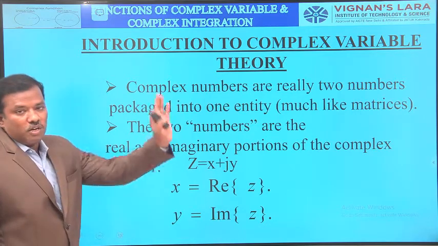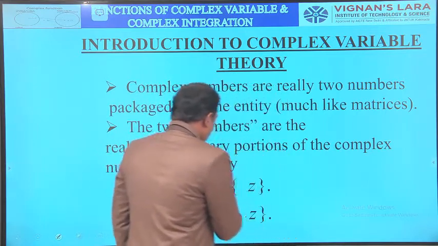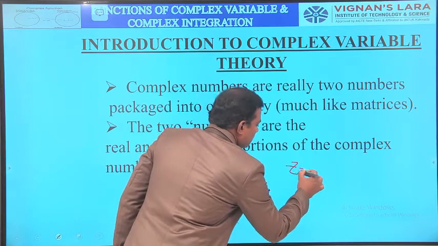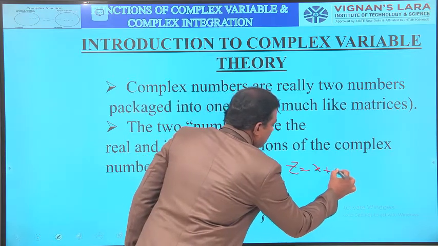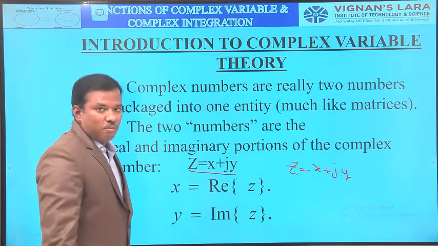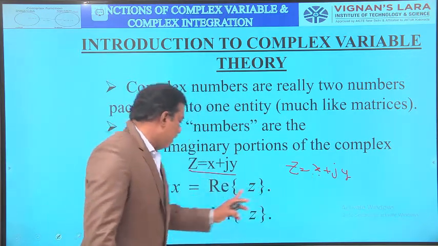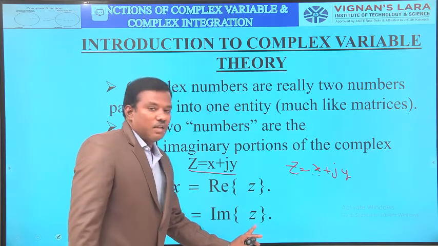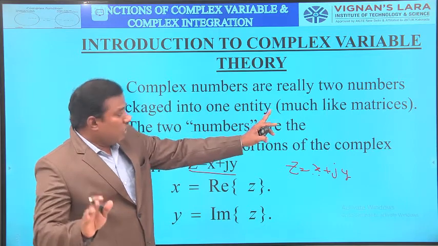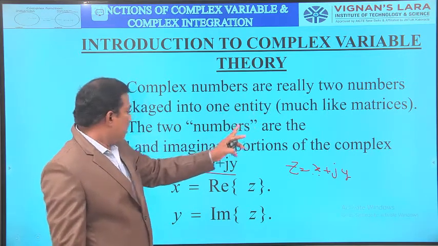Generally, what is meant by a complex number? A complex number means z equals x plus jy, or z equals x plus iy. Here both x and y are real numbers, where x is the real part of z and y is the imaginary part of z. So generally, complex numbers are really two numbers packaged into one entity.